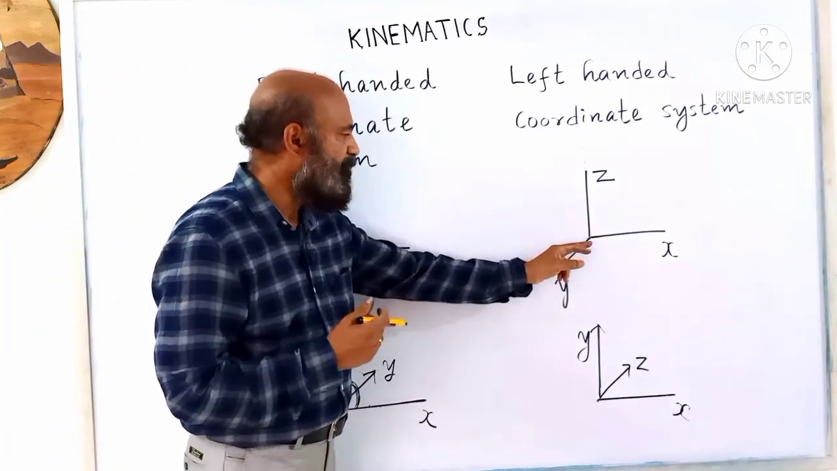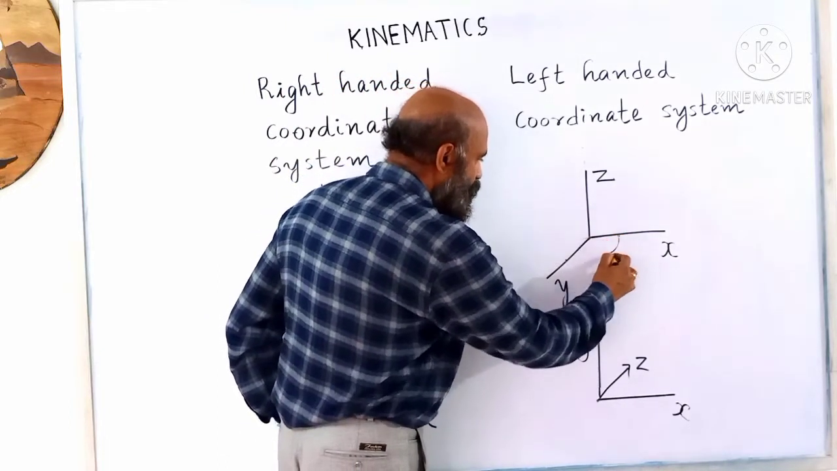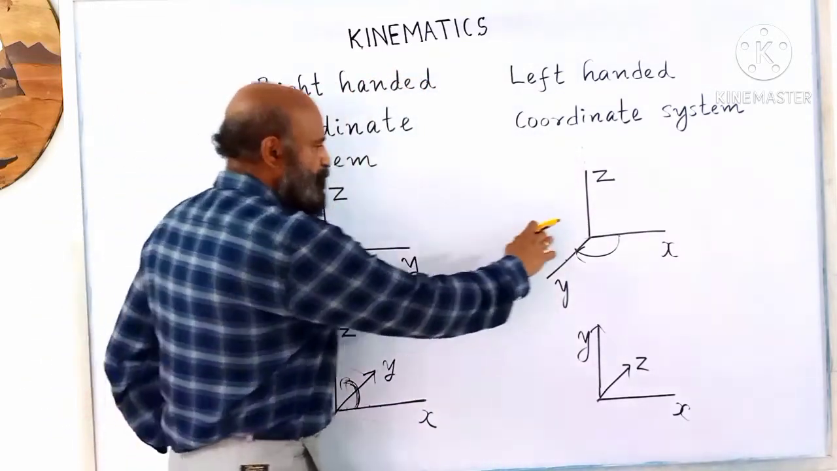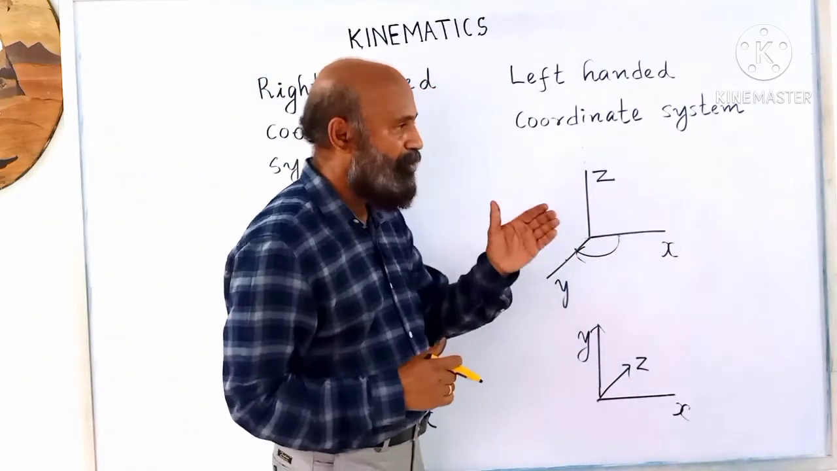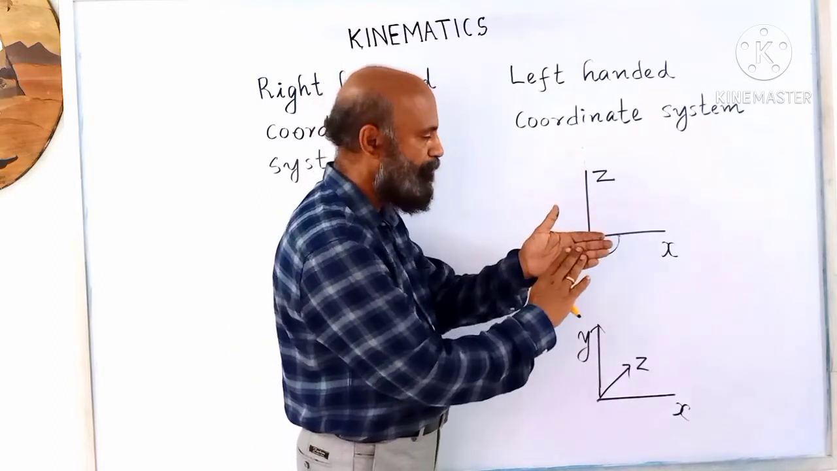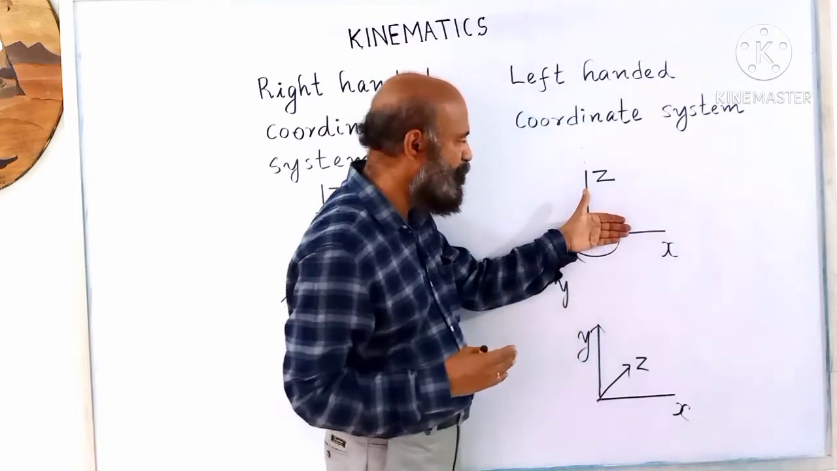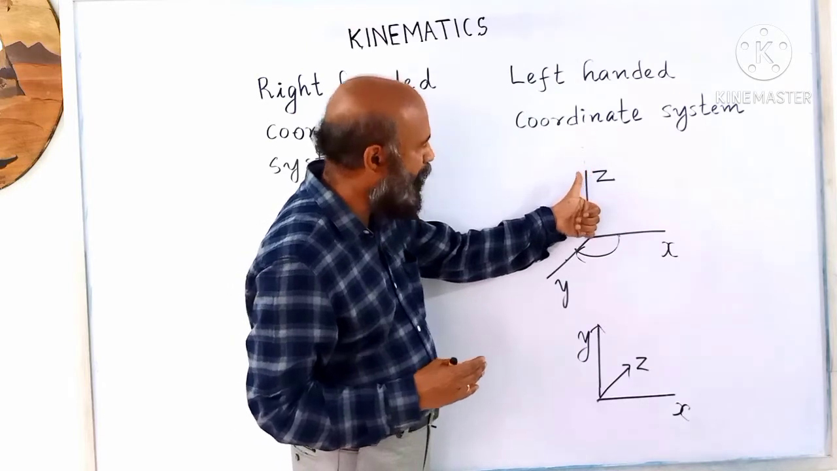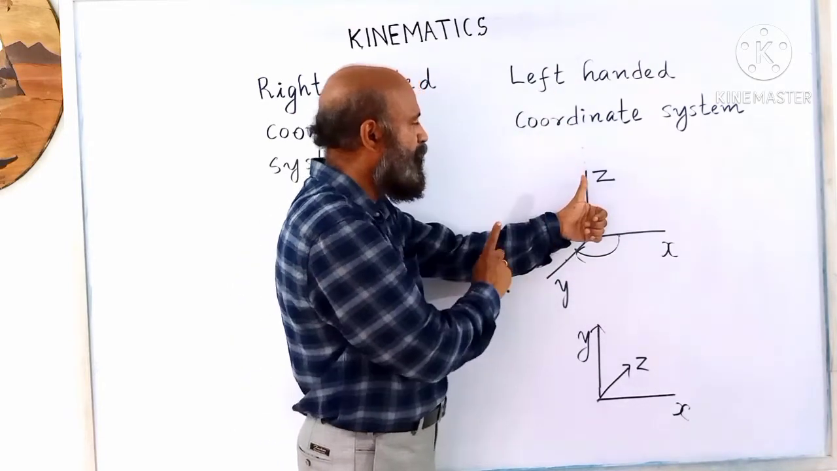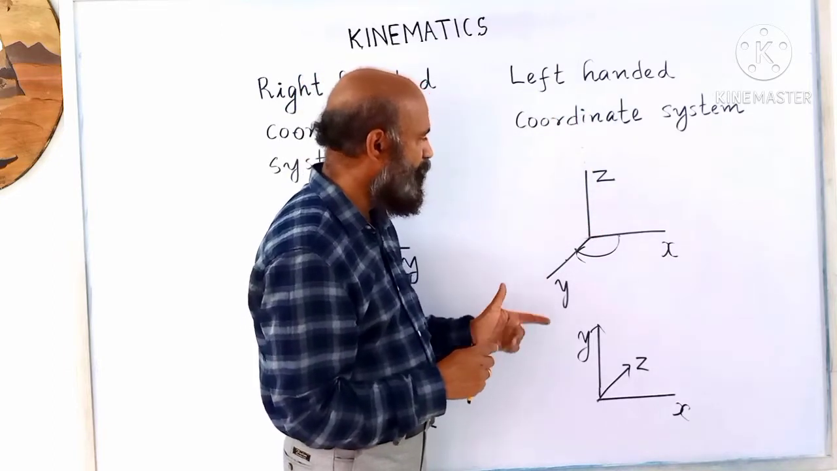Here you can see clockwise rotation, x, y, z. So here clockwise rotation, here anti-clockwise. Now you have to use your left hand. Keep the fingers of the left hand along the positive x-axis and rotate towards the y-axis. See, the thumb is in the direction of the z-axis. You are using the left hand. This is called the left-handed coordinate system.